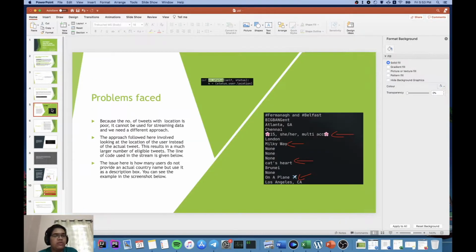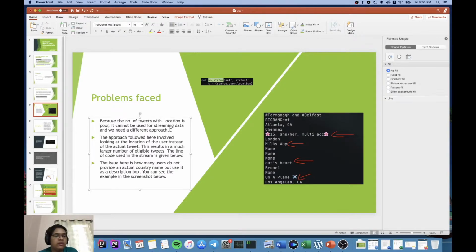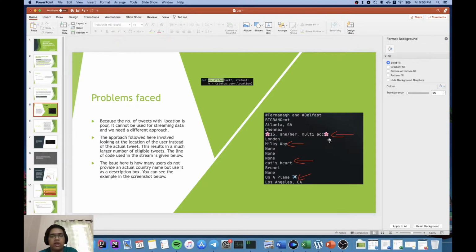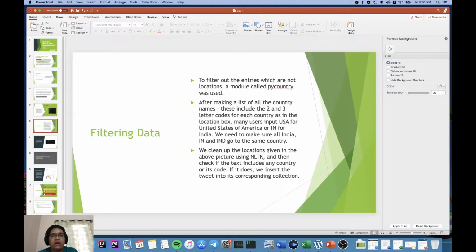So what we do is we use the user location instead of the location of the tweet itself. Obviously a person does not travel around the world at all times, so this works pretty well. The only issue we face here is that we have to clean out garbage values, like Milky Way and on a plane, which are not real places. For that we use some NLTK libraries.